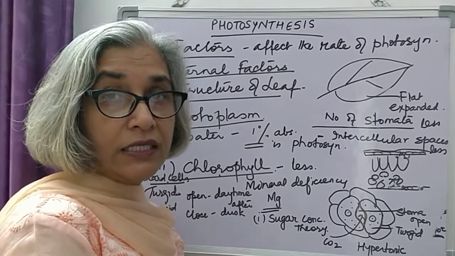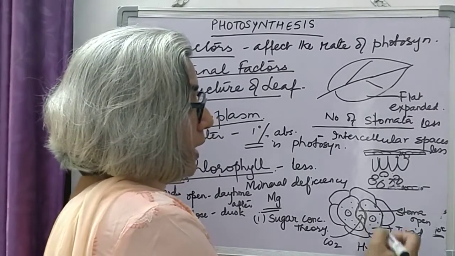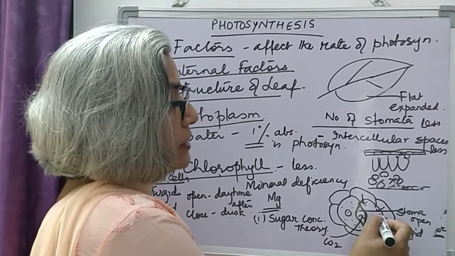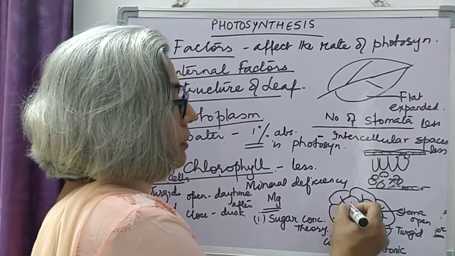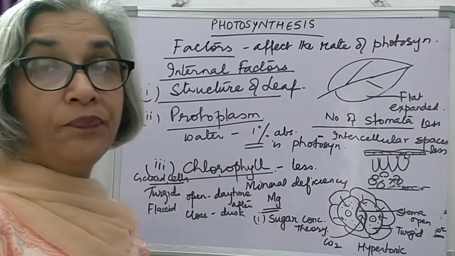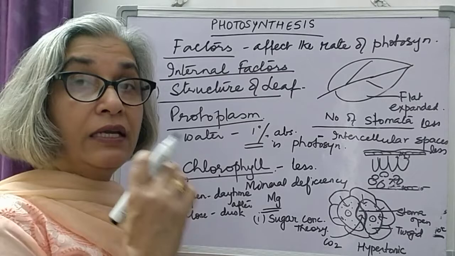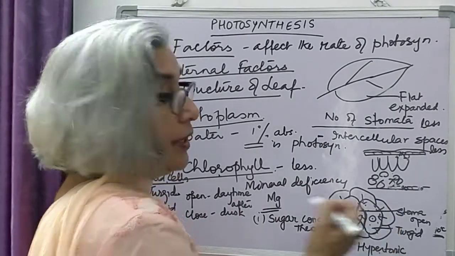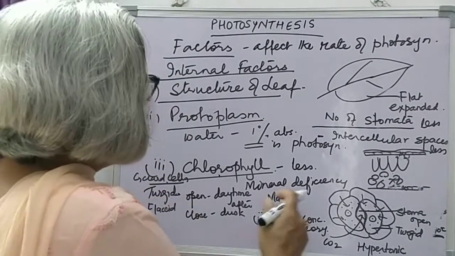The solution inside the guard cell becomes hypertonic, and when it becomes hypertonic, it draws water from the surrounding epidermal cells by osmosis, and the guard cells become turgid. They are stretched, the stoma is open, carbon dioxide diffuses in. This is the old theory.